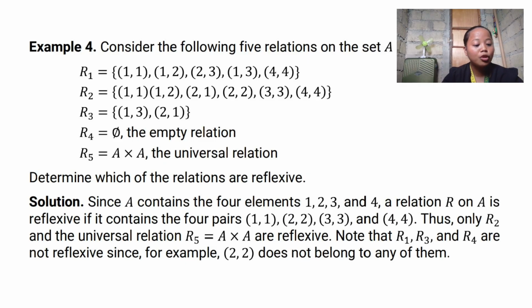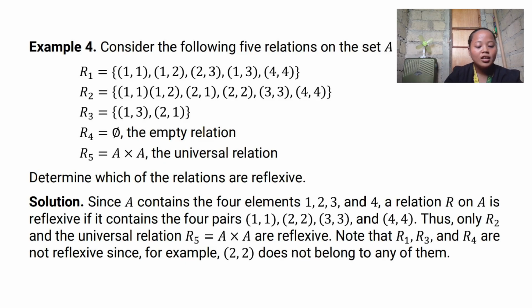Thus, only R sub 2 and the universal relation R sub 5, which is equal to A times A, are reflexive. Note that R sub 1, R sub 3, and R sub 4 are not reflexive since, for example, the ordered pair (2,2) does not belong to any of them.